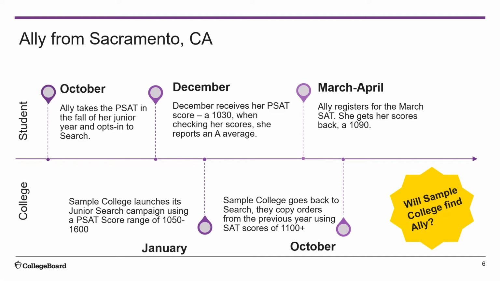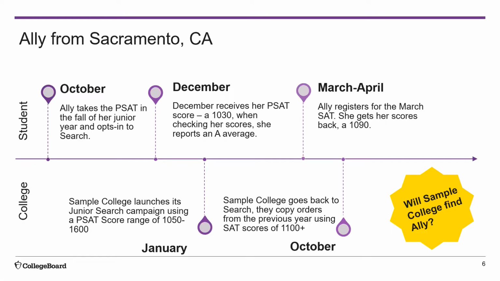So what should Sample College have done? They should have searched using both PSAT and SAT scores in the fall. And if they would have accounted for score growth, they may have used a score range of 1020, 1030 plus on the PSAT and stuck with their 1100 if they felt as though they needed to use that score. This would have given them access to more students and been a much more thorough search while accounting for score growth. What other ways could Sample College have found Allie?